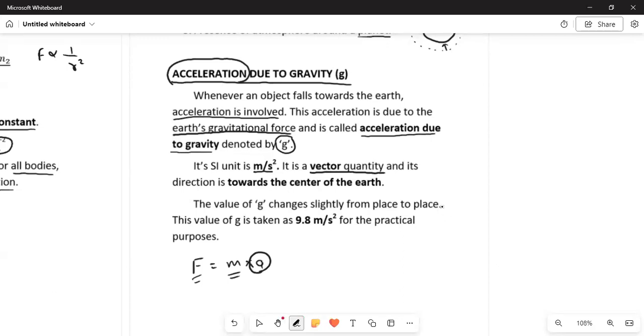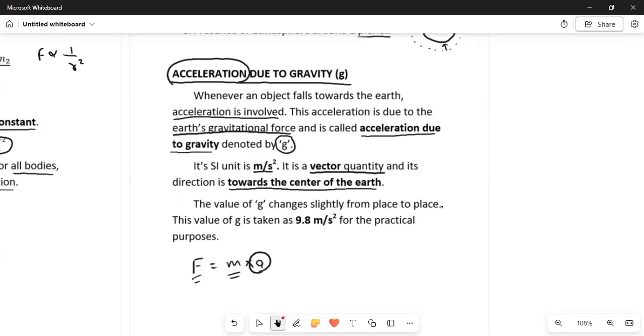And we know that gravity will have some acceleration, and it will have some magnitude. And now what about its direction? Its direction is towards the center of the earth. We got to know about the magnitude, and its direction is always towards the center of the earth, right?